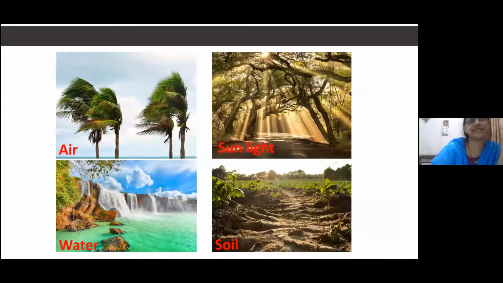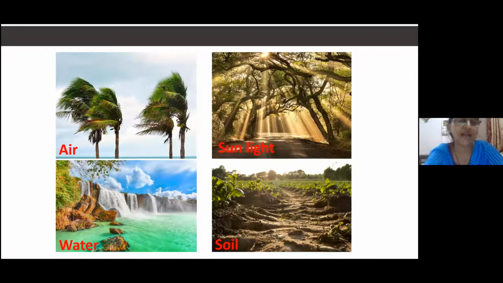Now let us see this. In the first figure, you are seeing air is there. On the earth, when we are talking about the earth, air is present. Some water bodies are also present. Anything else? Sunlight. Yeah, sunlight is also present. The next one is soil. Water and soil. Yeah, correct.